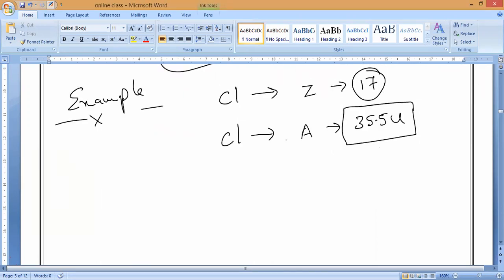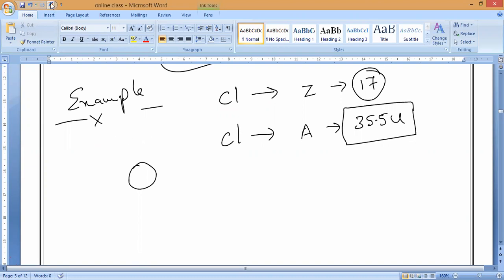So let us go. Also remember, in any atom, no half proton is present, and no half neutron is present. Do you understand what I'm saying? Always the number of protons and neutrons present in any atom will be a whole number. It will never be a fraction or ratio. That is what you have to remember always.